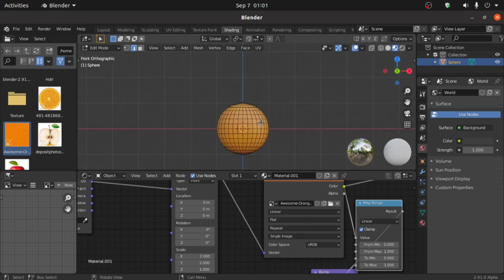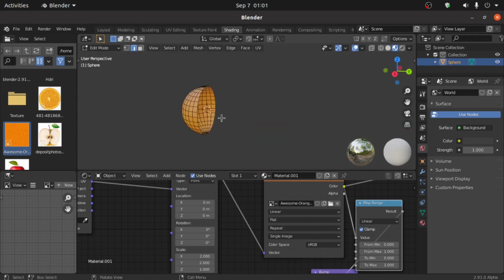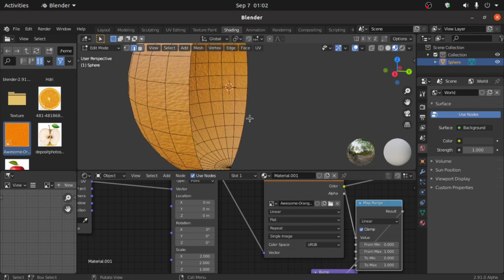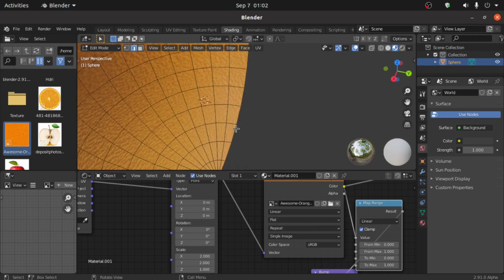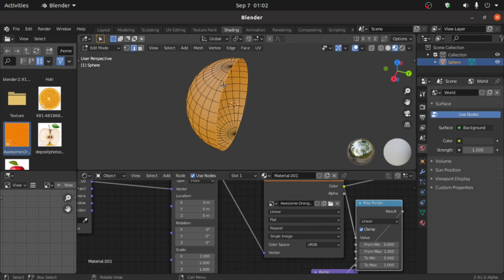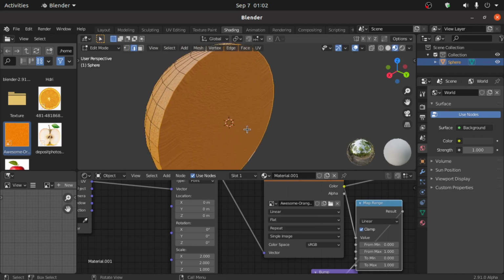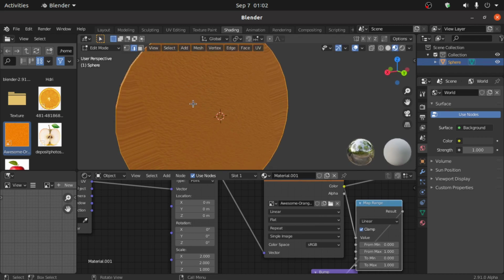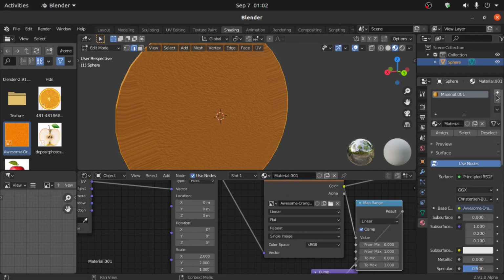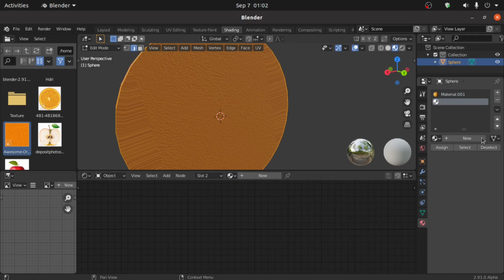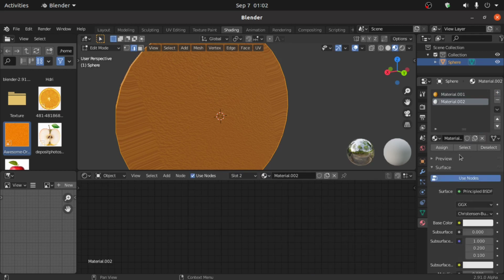Okay. Now we have this part. Double click on this edge to select the entire loop. Now press F to fill. Now you will get this type of texture on this. So to fix this, click on the Material Properties, then click on this plus icon. Now click on New, and we have to